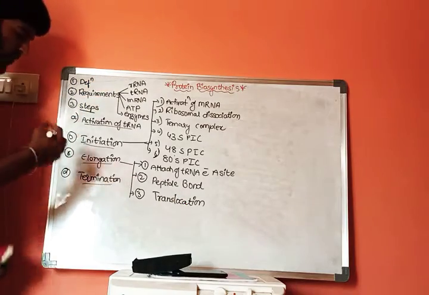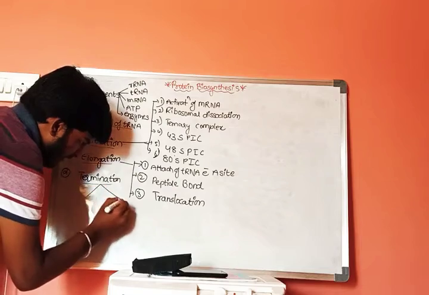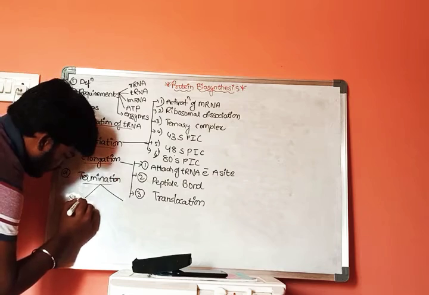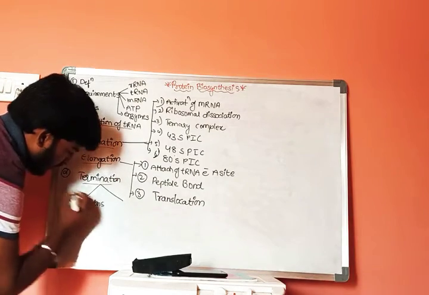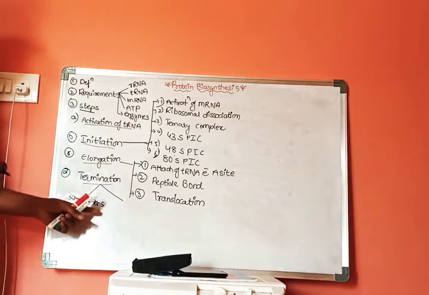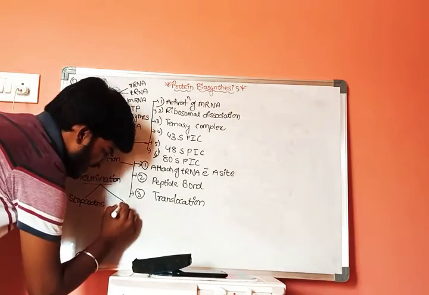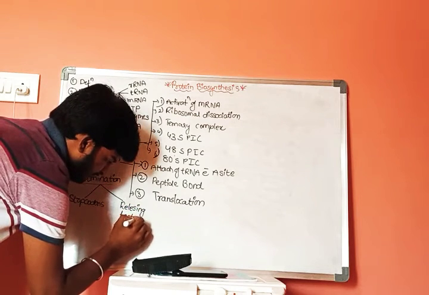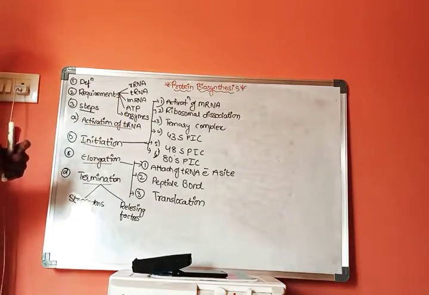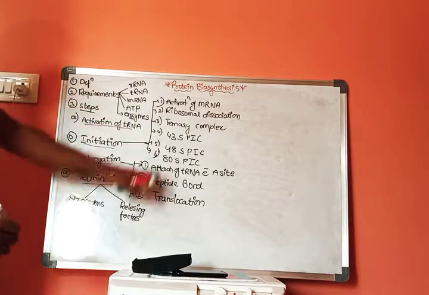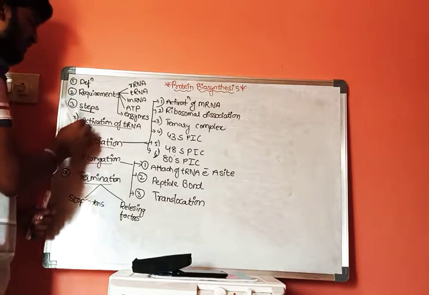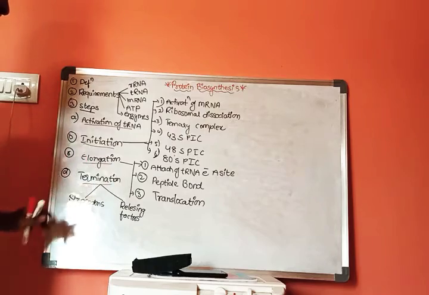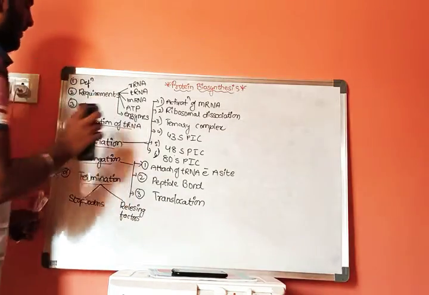And when we discuss termination, we discuss stop codons and releasing factor. These are the steps which are involved in protein biosynthesis: first activation of tRNA, second initiation, third elongation, fourth termination. Now let us discuss the steps in detail.